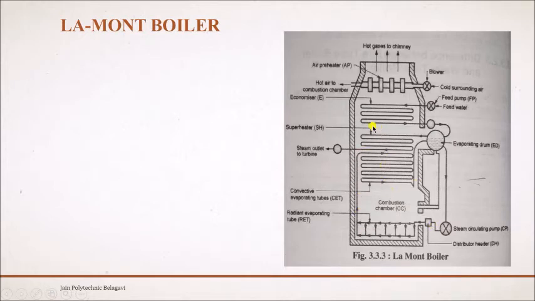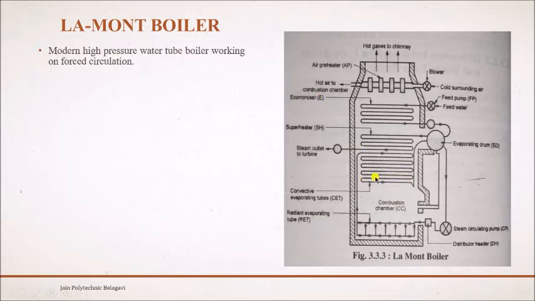And then we have a superheater here. That superheater helps in converting the steam. If the steam has some water particles in it, then using the superheater, those water particles are evaporated and the whole of that steam gets converted into superheated steam. So how this actually works is, the Lamont is a modern high pressure water tube boiler. It is a high pressure boiler, a water tube boiler.